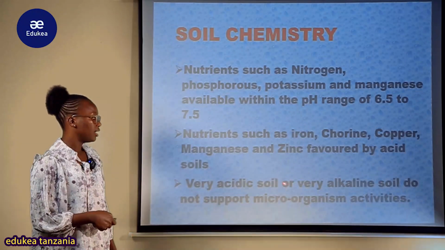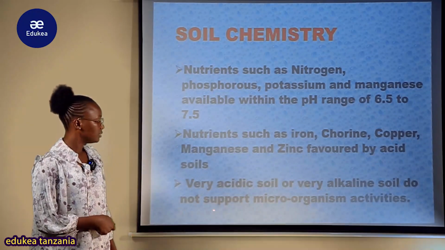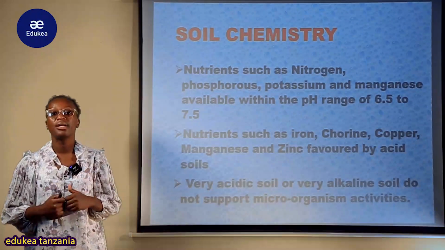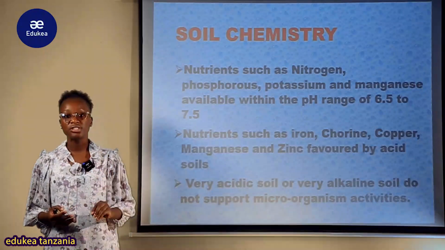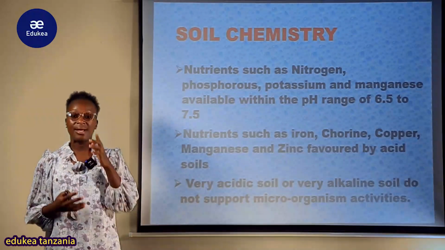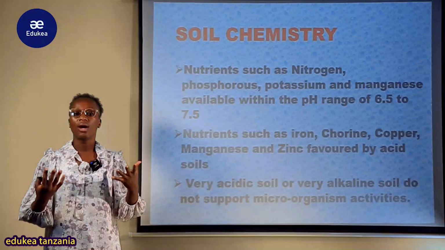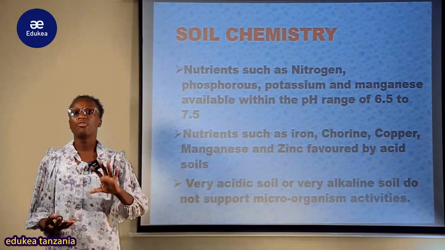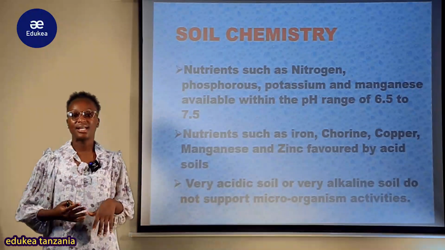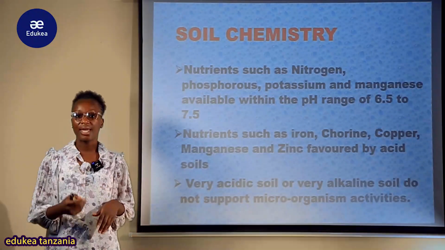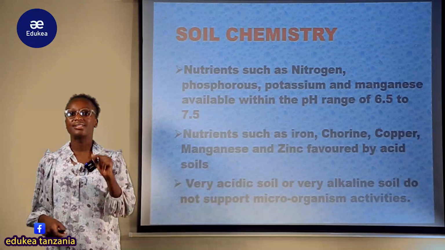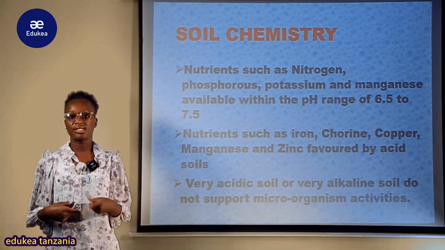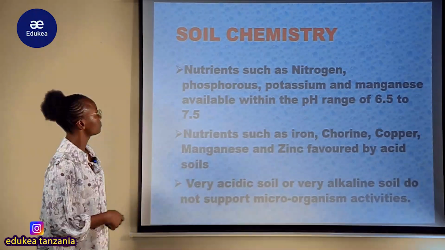Very acidic soil or very alkaline soil do not support microorganism activities. So tunajua kwenye soil kuna wale microorganisms ambao wenyewe wanasaidia kufanya decomposition ya zile plant materials, zile animal waste and so forth. So kumbe soil if it is made up of acidity or alkalinity katika large extent itapelekea destruction au itapelekea unsupportive of this microorganism ambao wanaishi katika soil, wanasaidia katika decomposition process.